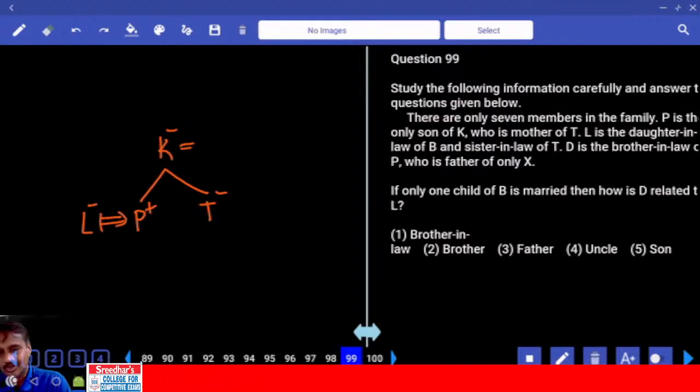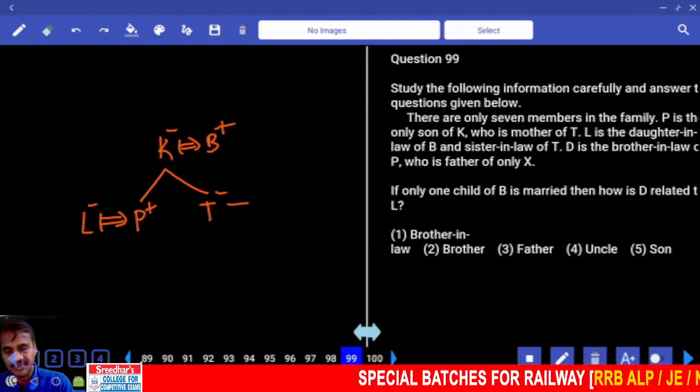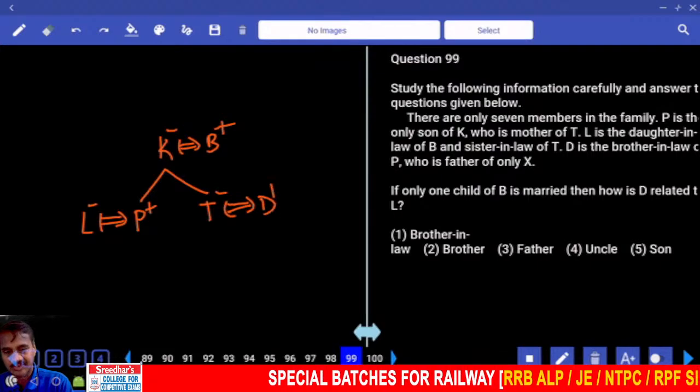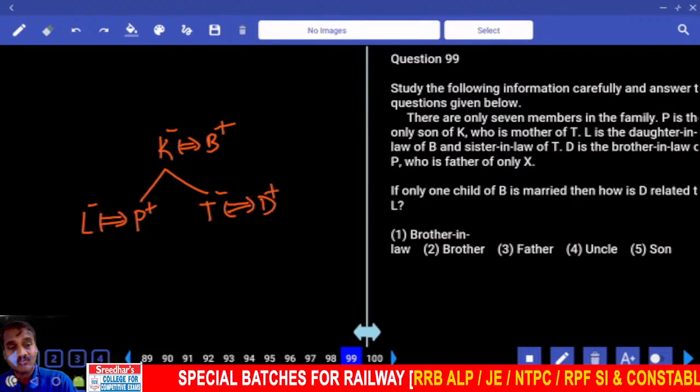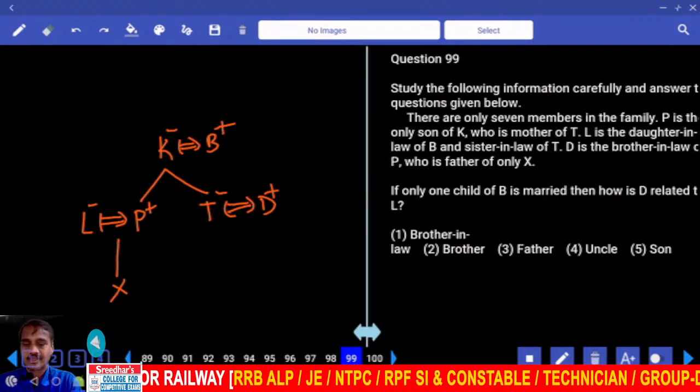And daughter-in-law of whom B. K and B are married. Now 5 persons were done. D is the brother-in-law of P. Brother-in-law means T and D are married to each other. P is the father of only X. Now X is having only one child, that is clear.